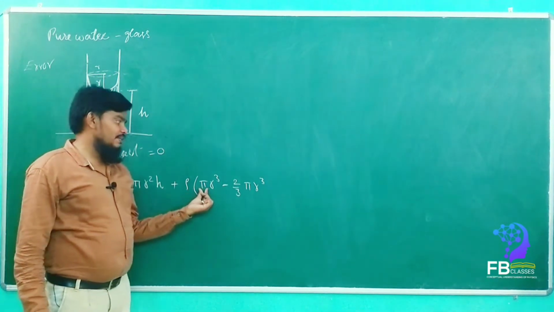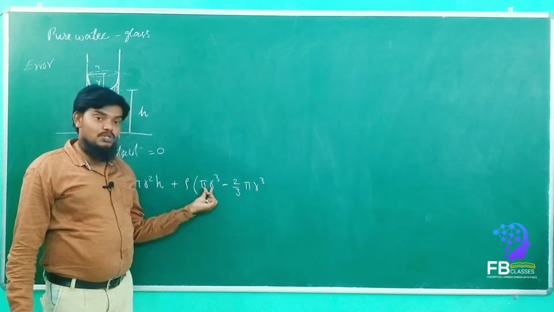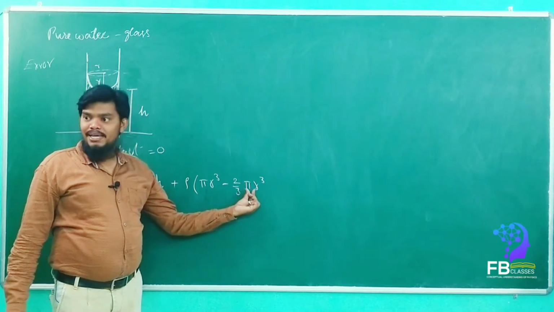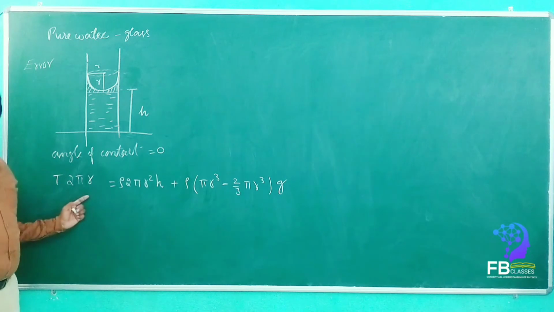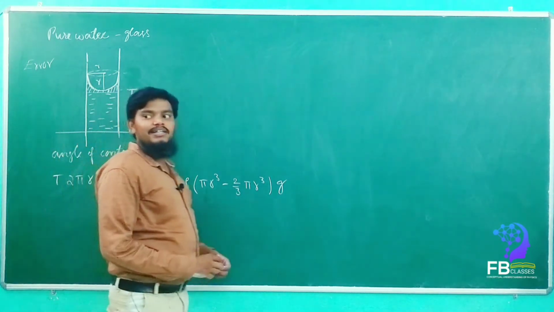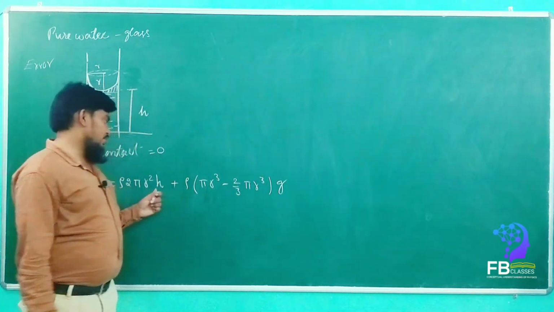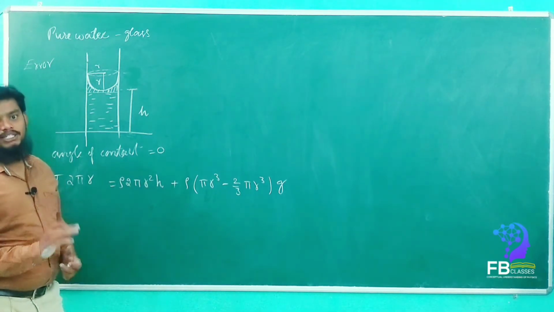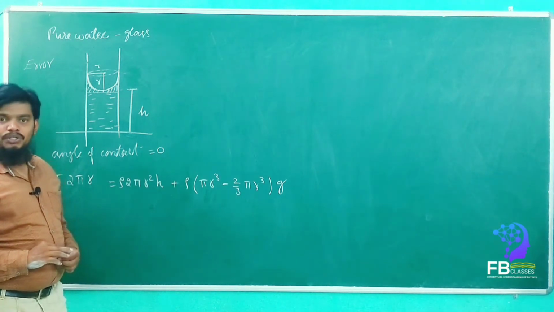So that means pi r square h minus 2 by 3 pi r cube, into total into g. Are you getting my point? So from here we can find out the h value. This is exactly the equation that will come. This h value will give the exact value of the height. Understand clearly? Understand everyone? Yes or no?